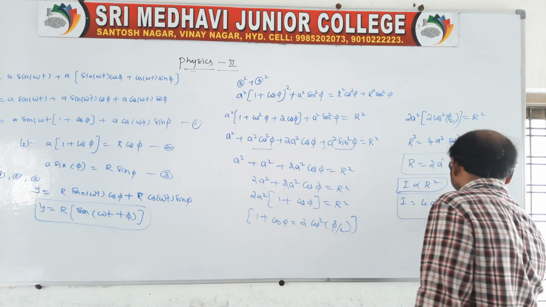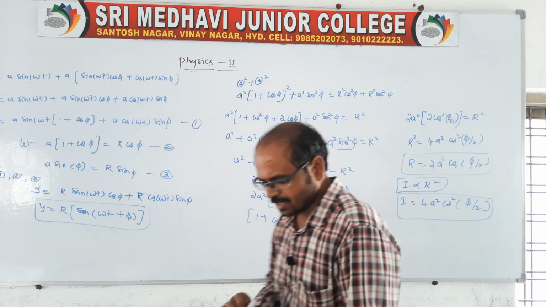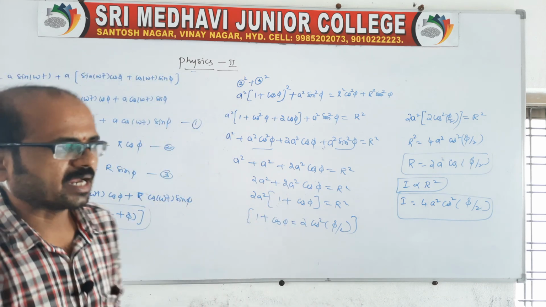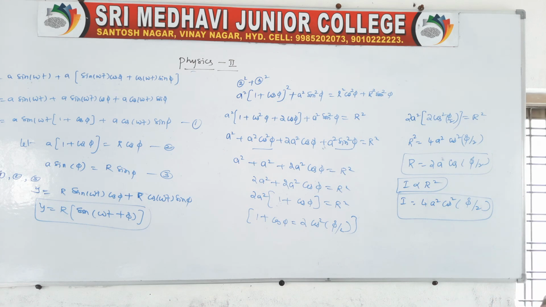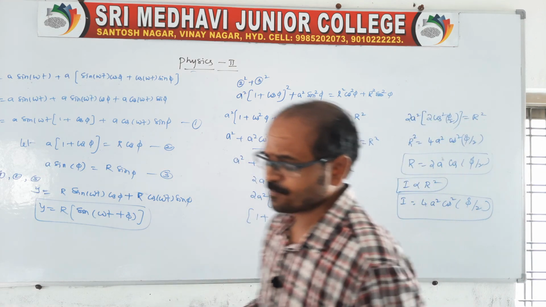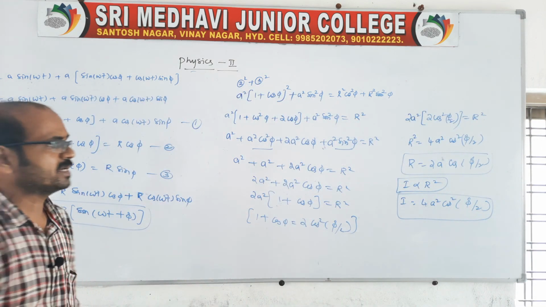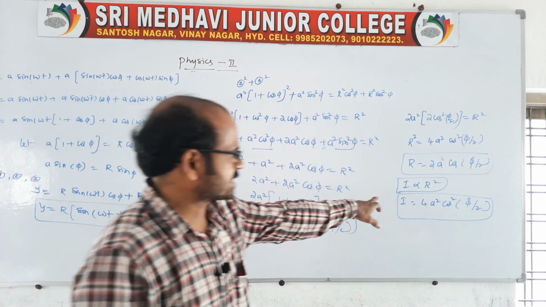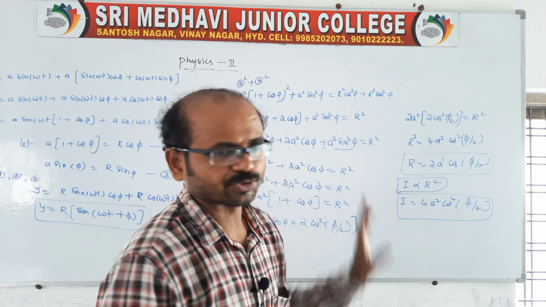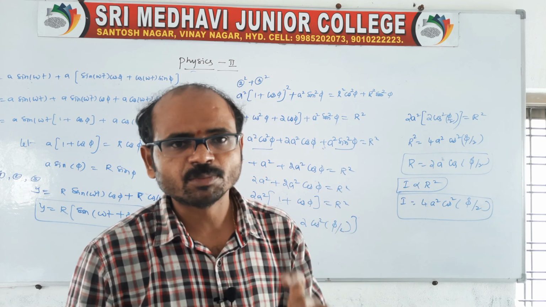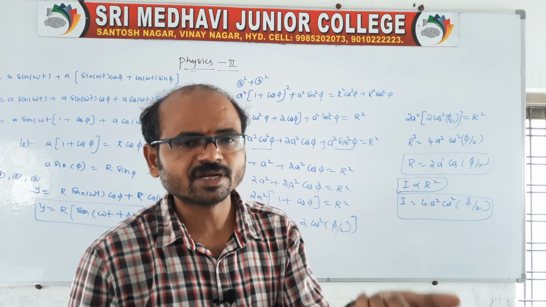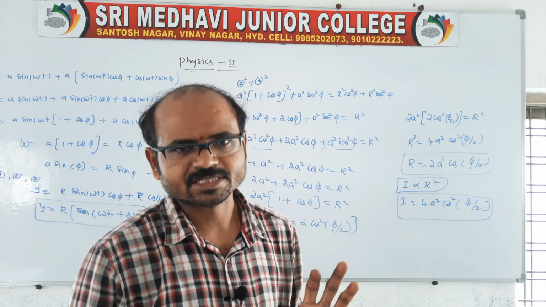By using these expressions, now we have to tell about the maximum and minimum intensities: when we'll get the minimum, when we'll get the maximum, by using this final expression. Clear? So this is related to Young's double slit experiment. The resultant intensity will be I is equal to 4a square cos square phi by 2. By using this expression, now we have to say the maximum intensities and minimum intensities.